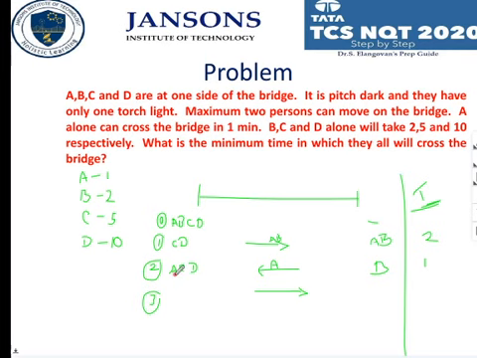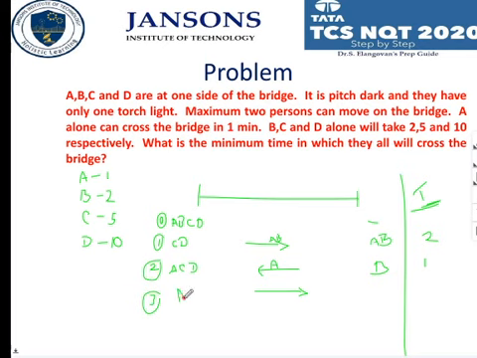There are 3 options: AC, CD, AD. Any two you have to choose who are having nearer values. Somebody told it is A and C. A is 1 minute, but C is 5 minutes. Okay, so that is correct in one way.